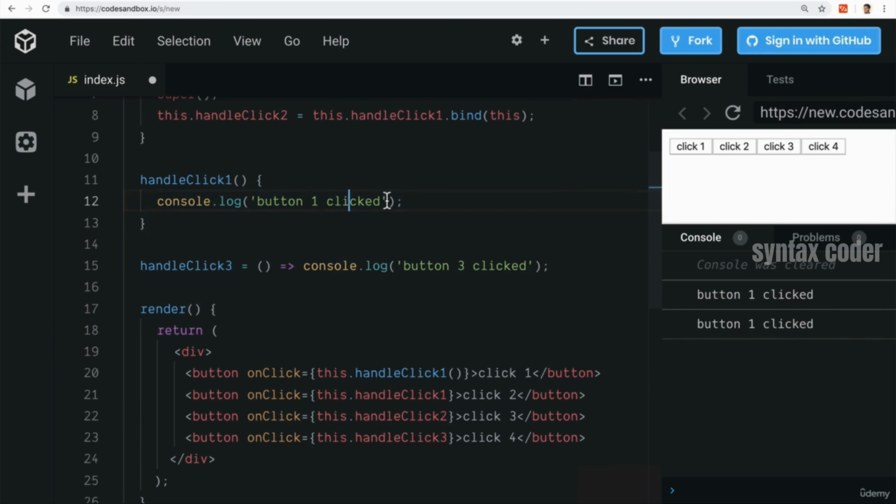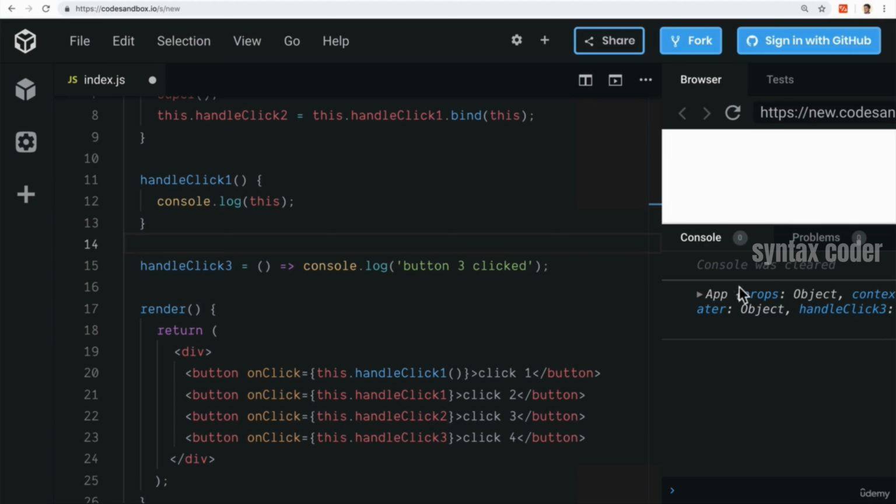Awesome. Now, if I change this to have this keyword in it, you see that this refreshed, and this initially is the app, but as soon as I click on button 2, I get undefined. And this is something that we talked about before with this keyword. Now, this undefined over here, if we wrote it like this, would actually refer to the actual button, the actual element here. All right, enough of that.